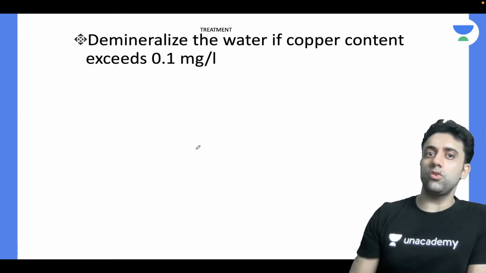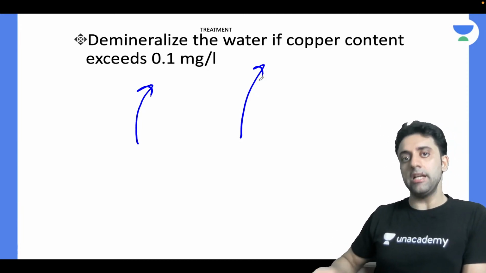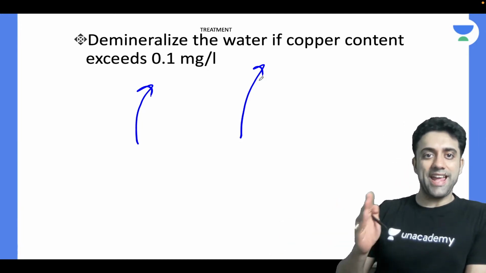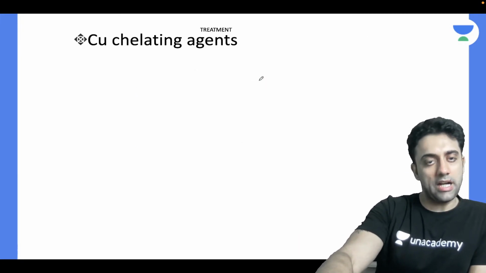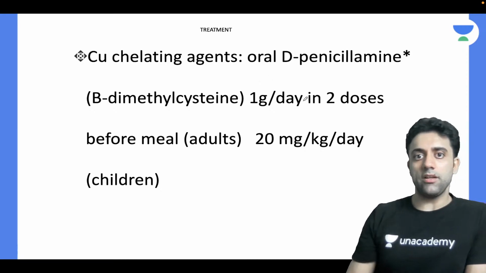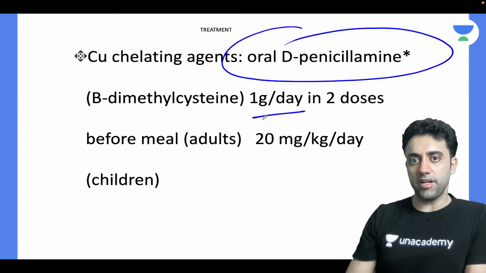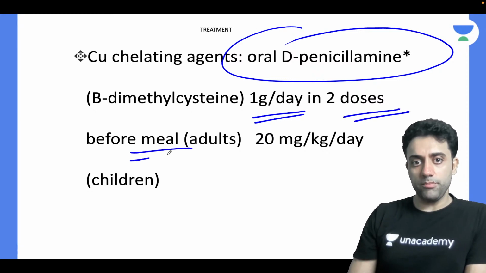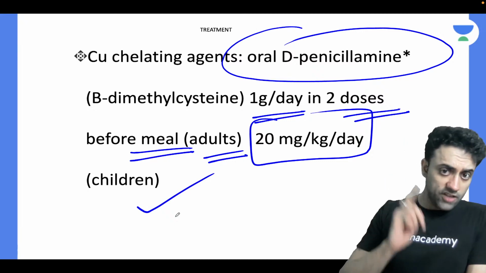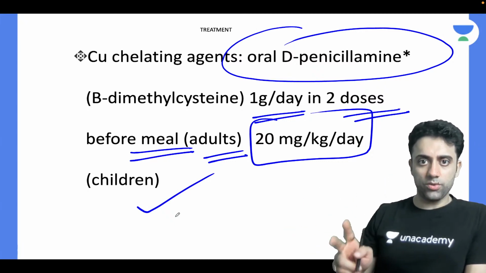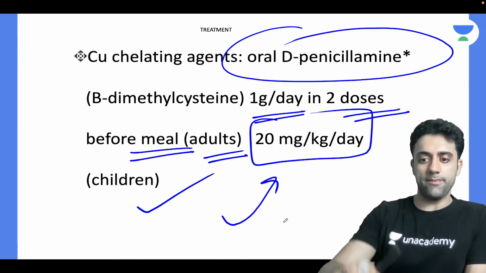Demineralize the water if the copper content of the water exceeds 0.1 mg per liter. And also copper chelating agents, we all know oral D-penicillamine, very important. Oral D-penicillamine is given at 1 gram per day in 2 divided doses before meals for adults, and 20 mg per kg per day for children.